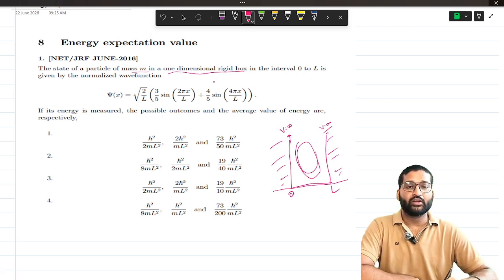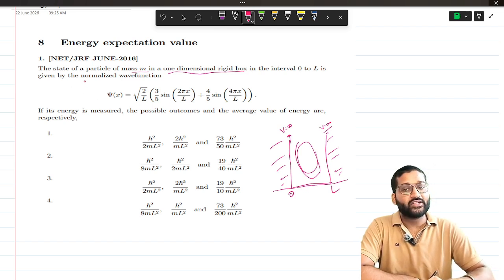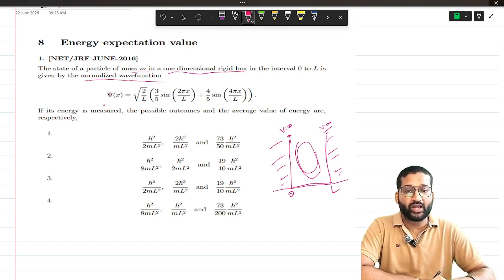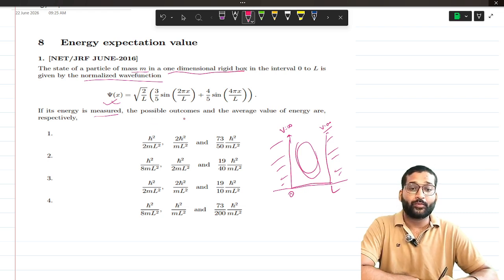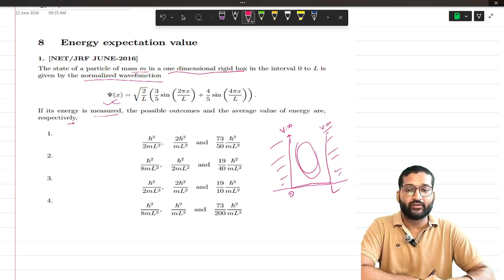Now, what we have been given is a normalized wave function. So we don't need to normalize it to find the solution. If its energy is measured, the possible outcomes and the average value of energy are respectively.